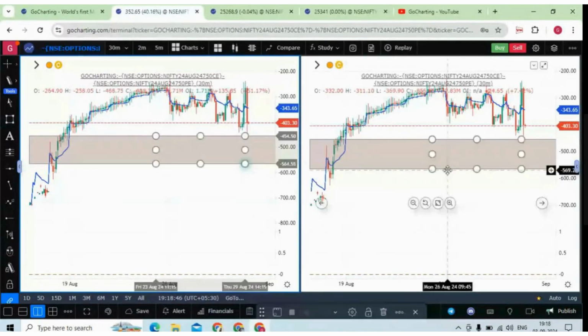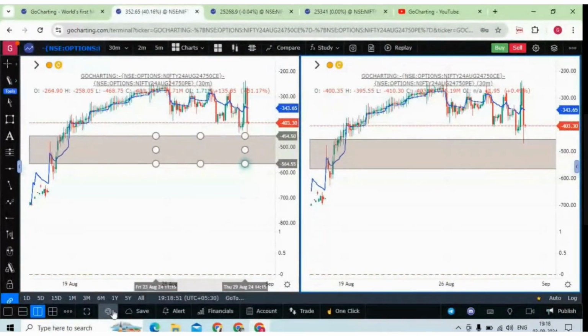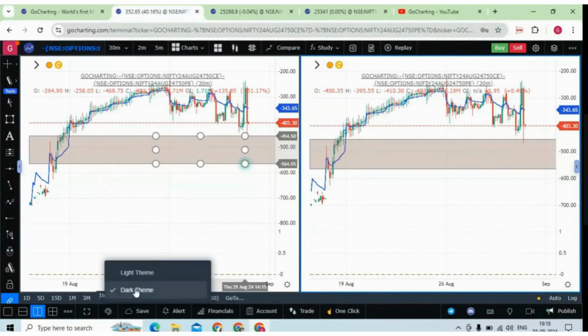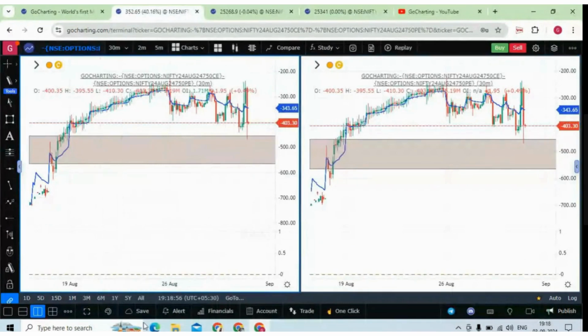The same drawings will be appearing on the right side. You can do all those things. You can change your theme from this option. So the theme option is here, light theme or dark theme. But this is an important option. Let me talk about the save option.